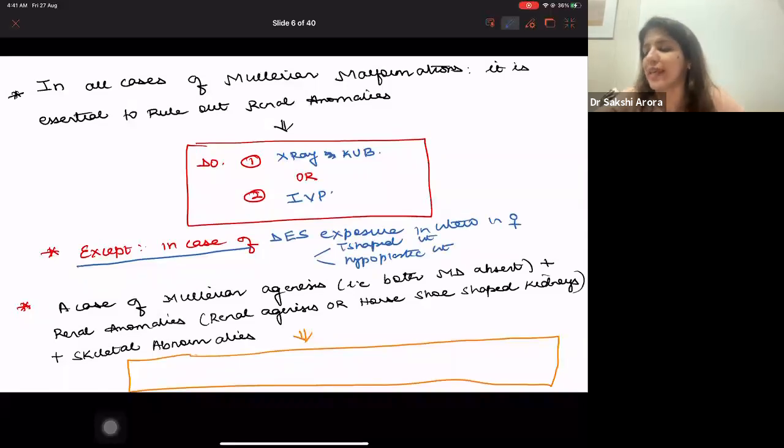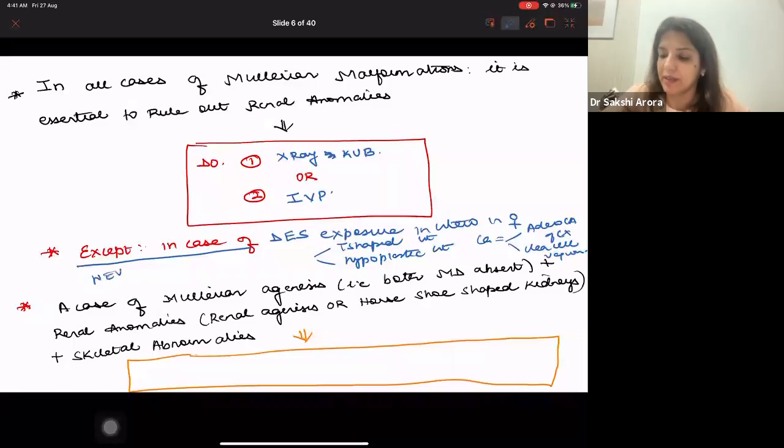You will also see cancers, like adenocarcinoma of the cervix, clear cell carcinoma of vagina, right? But you will never see renal anomalies. But this is only in females. If diethylstilbestrol exposure occurs in males in utero, then renal anomalies are seen, right? Is that clear to all of you?